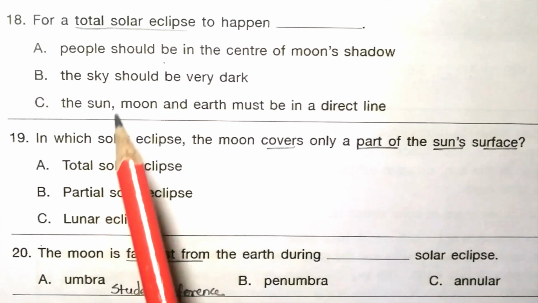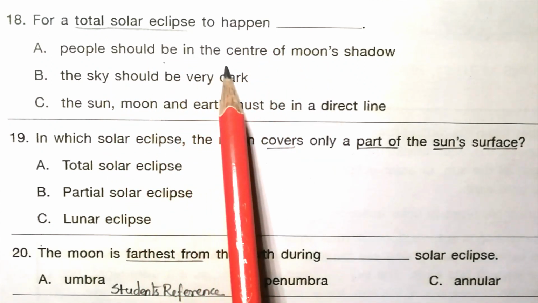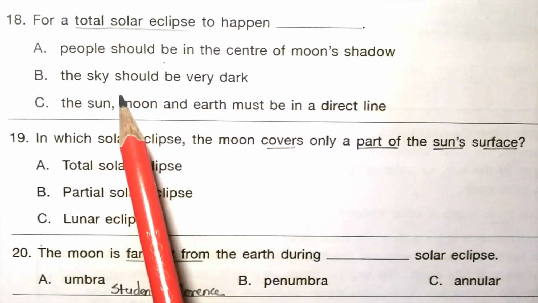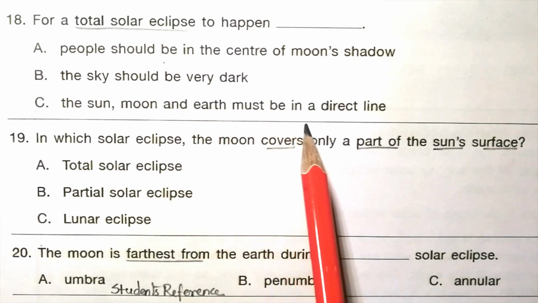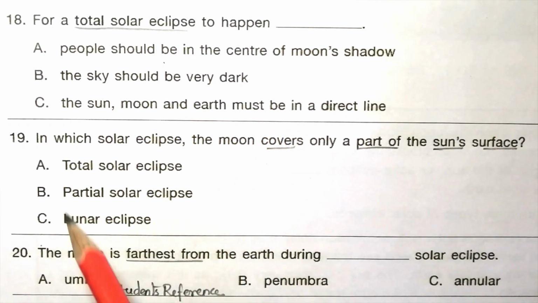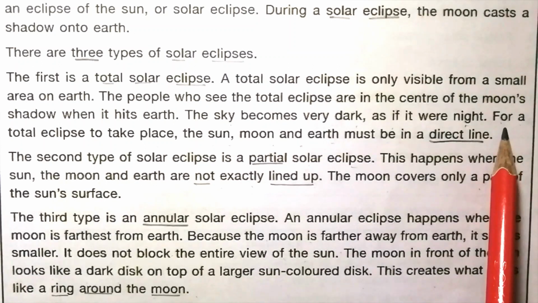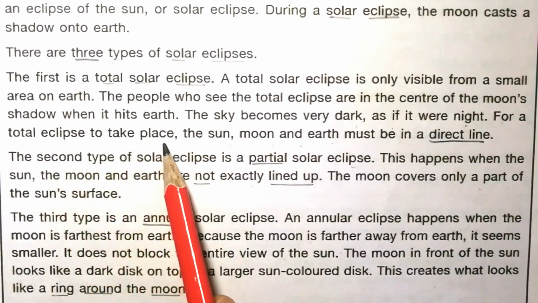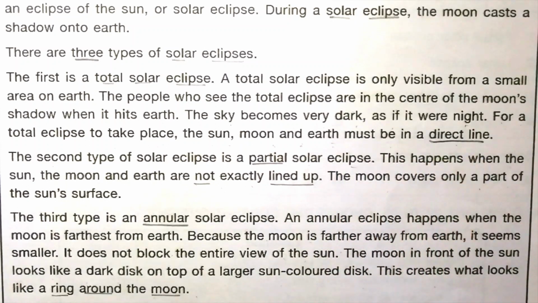18. For a total solar eclipse to happen dash. People should be in the center of moon's shadow. The sky should be very dark. The sun, moon and earth must be in a direct line. The answer is C. The sun, moon and earth must be in a direct line. The answer is given here. For a total eclipse to take place, the sun, moon and earth must be in a direct line.